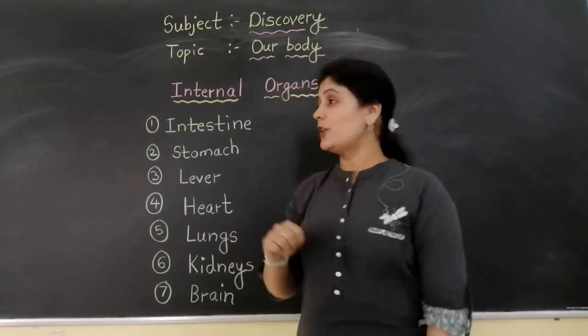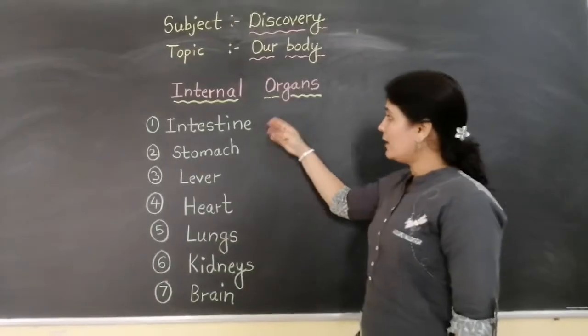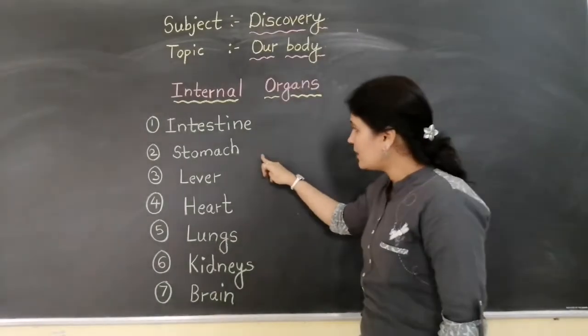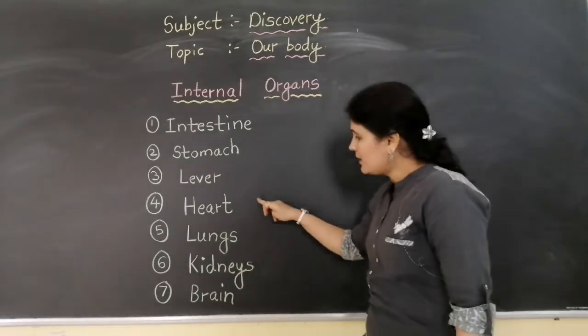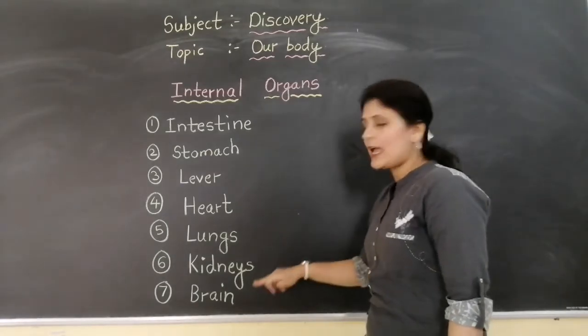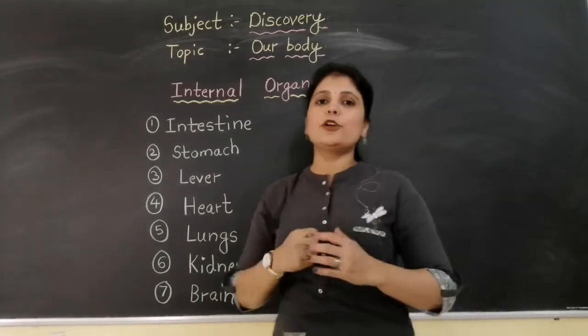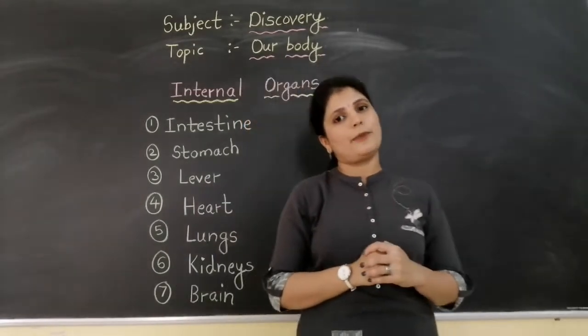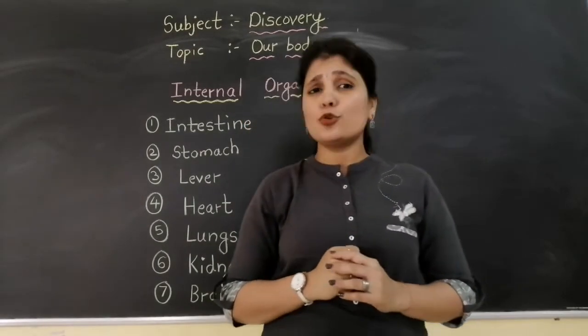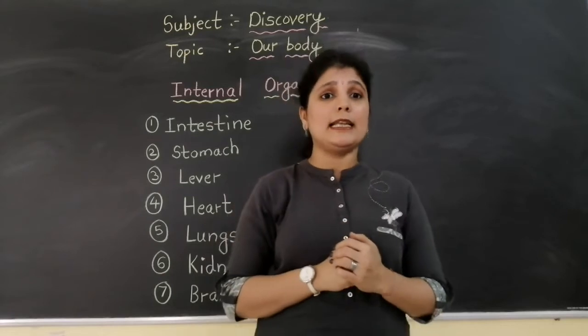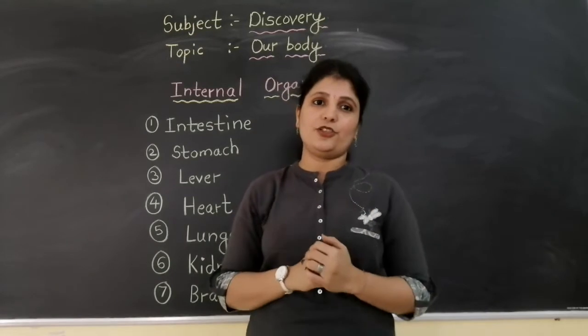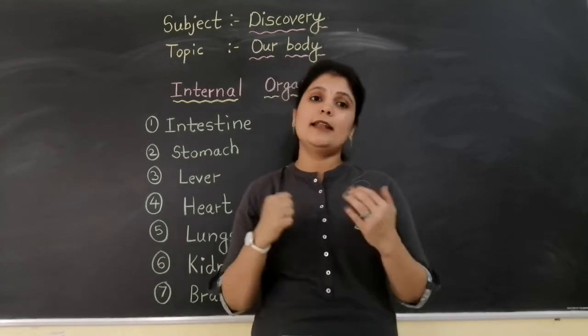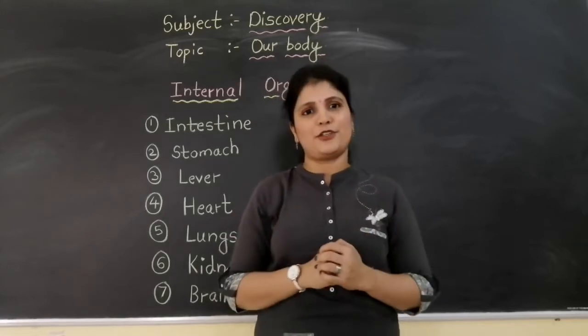Okay children? So now the organs' names are intestine, stomach, liver, heart, lungs, kidneys and brain. So these are the important internal organs that are placed in our body. But we should know where they are placed exactly in our body and what their functions are. So let us now see their placement in our body and their functions.